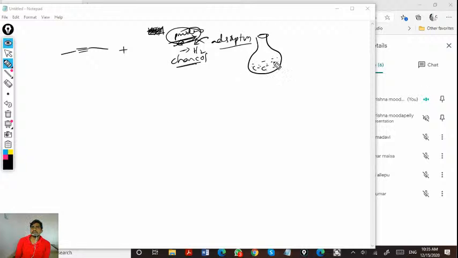Now it will be the reagent, and again we'll keep the hydrogen in balloons or high pressure containers. So hydrogen will come and absorb on the metal surface, and that metal surface is going to react with the liquid compound. So finally you're going to get the product. This is the physical appearance of the reaction.